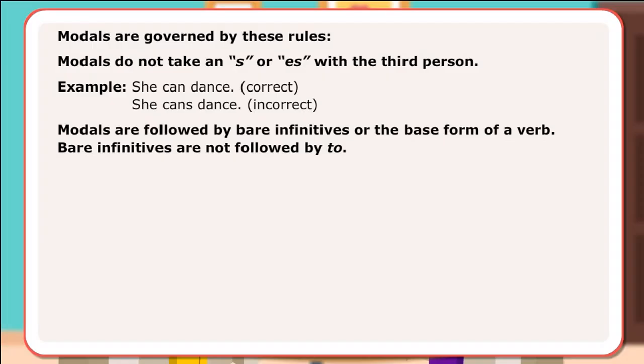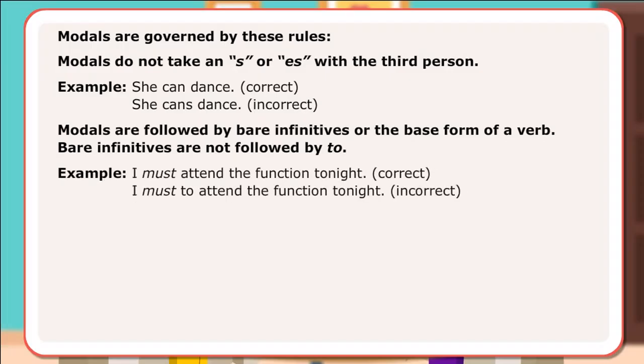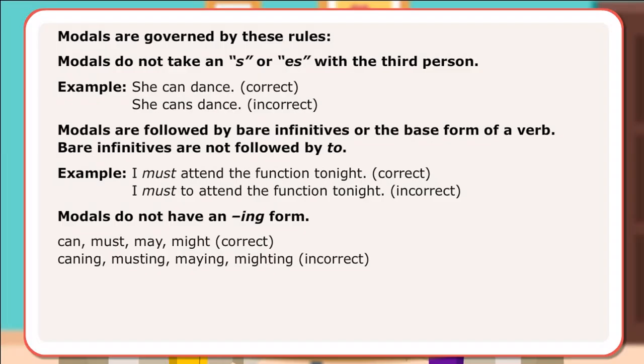Modals are followed by bare infinitives or the base form of a verb. Bare infinitives are not followed by to. Example: I must attend the function tonight. Correct. I must to attend the function tonight. Incorrect. Modals do not have an ing form. Can, must, may, might. Correct. Canning, musting, maying, mighting. Incorrect.